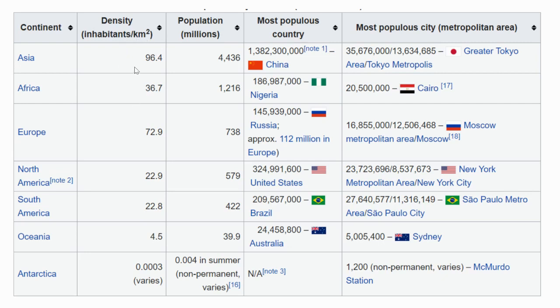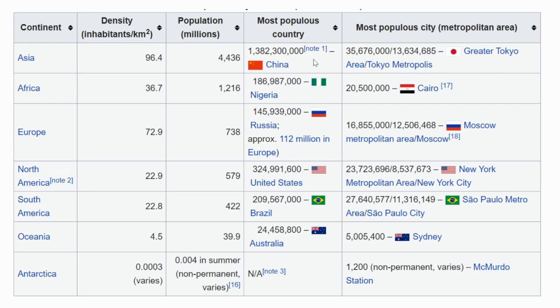This number here is density. So how many people would be living per square kilometer? So 96 people per square kilometer. This number is the population in millions. So if Asia is 4,000 millions, that really converts to 4 billion. And when you think about our world being about 7 billion people, 4 billion of that 7 live in one area, one continent, and that is Asia. Now, Asia is also the largest continent, so you need to kind of keep those in mind.